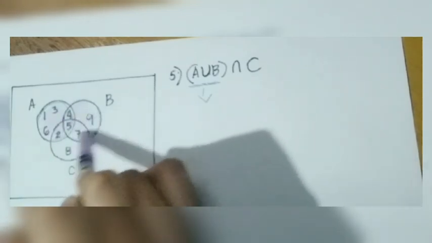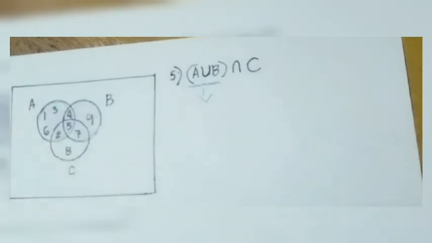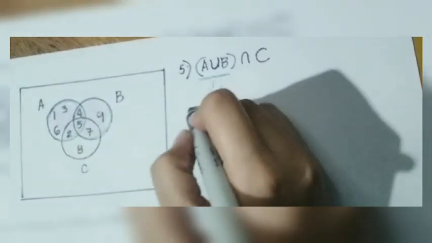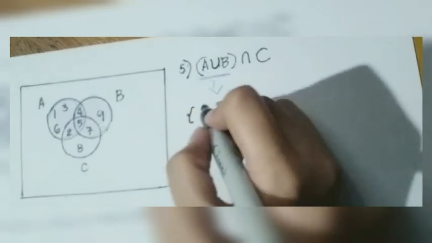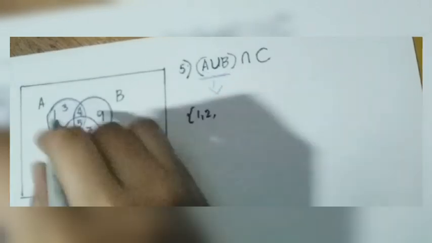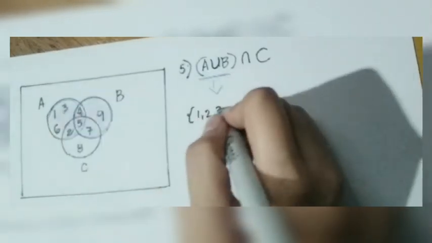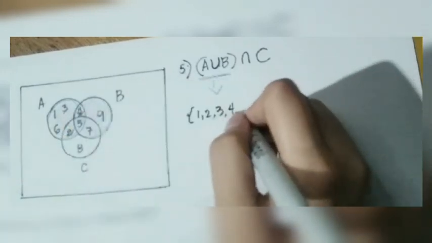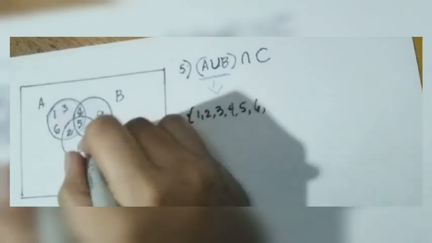Since union, meaning to say combination of A and B. So let's try to write it for you not to be confused. So I have A union B is equal to 1, 2, 3, 4, 5, 6, 7, and 9.